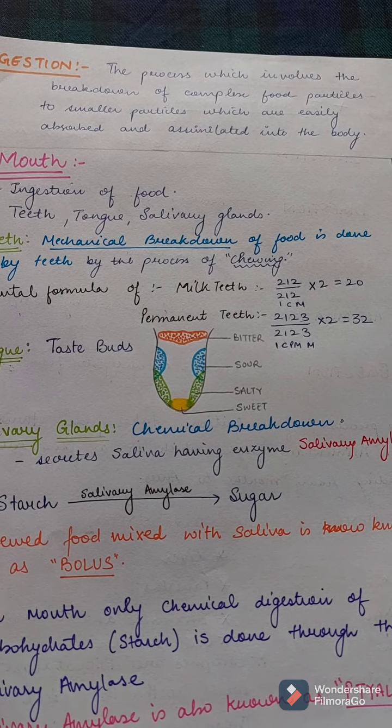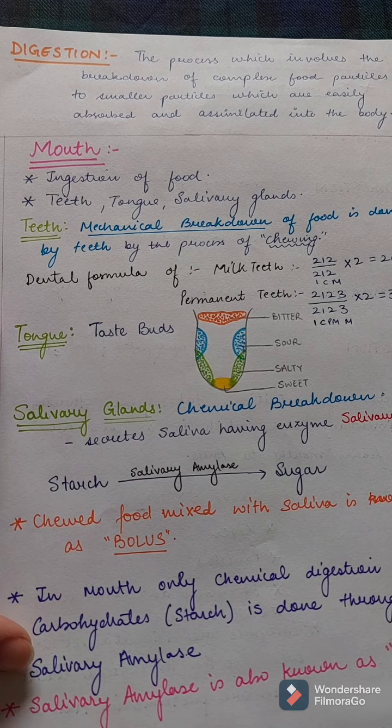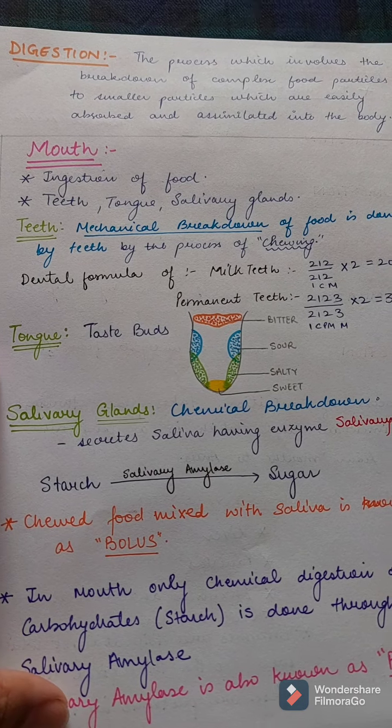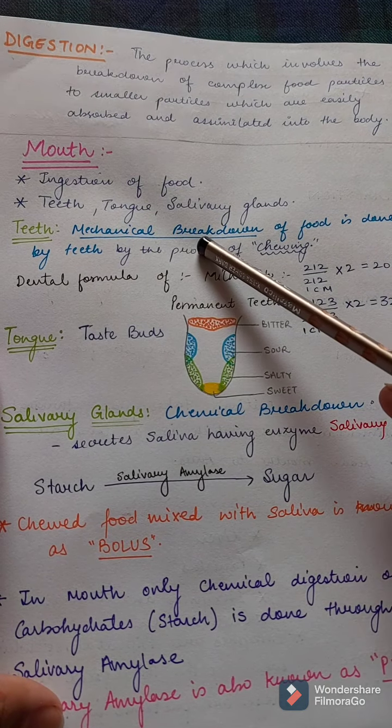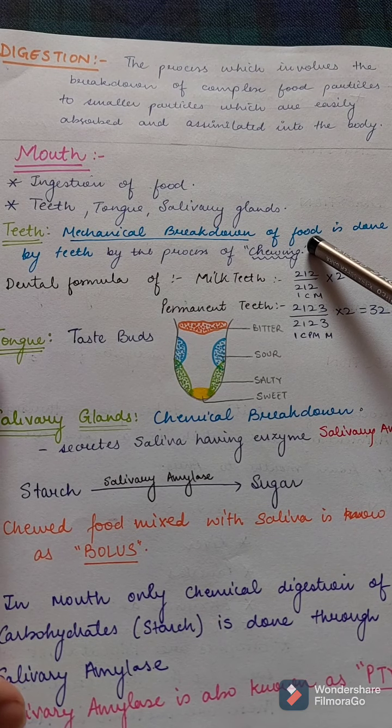So now let us see the process of digestion in human beings. So what is digestion? It is the process which involves the breakdown of complex food particles to small particles which are easily absorbed and assimilated into the body. So the first part is mouth, which is for the ingestion of food, and the main functional parts are teeth, tongue, and salivary glands. Teeth are for the mechanical breakdown of food, which is done by the process of chewing.